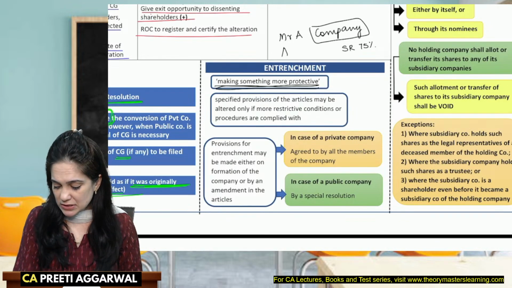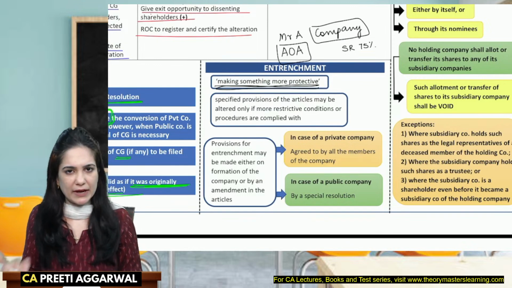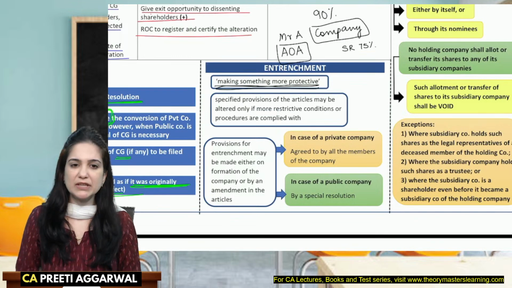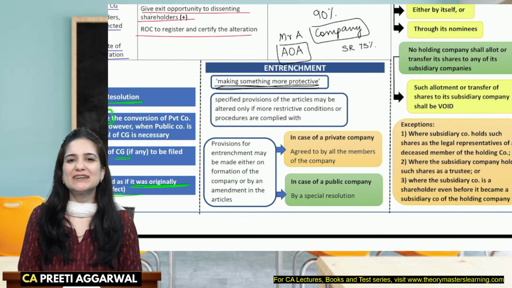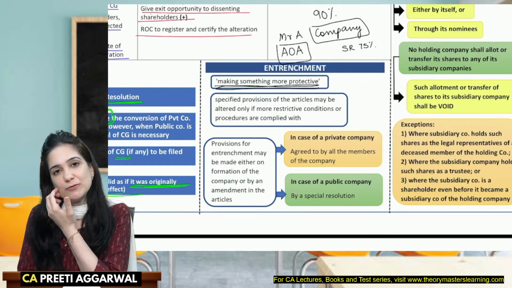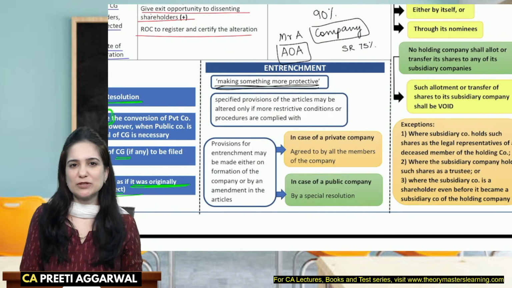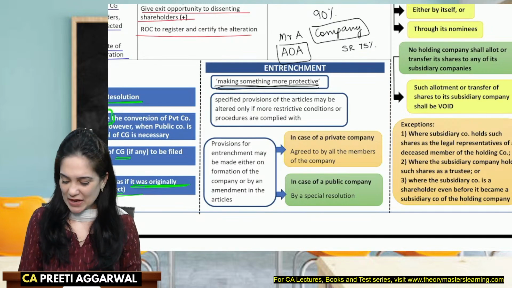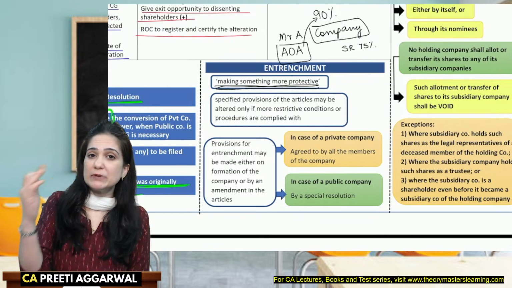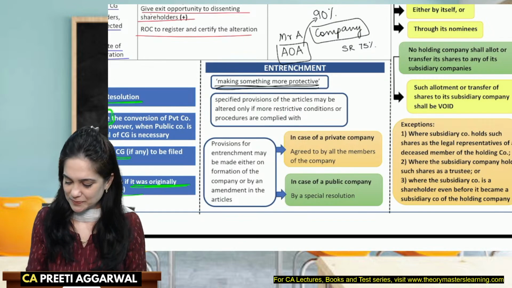So in the articles, he puts an entrenchment that if you want to remove me as the director of the company, you will require approval of 90% of the members present in the meeting. So he is making the requirement more protective. He is trying to ensure that nobody removes him. See, it is very unlikely that you will get 90% of the approval. And if you get 90% of the approval, it means people don't want him in the company. So over here, if he mentioned in the article that now only 90% of the members give their approval, only then they can remove me, that is known as entrenchment.